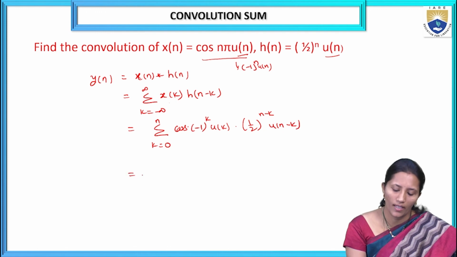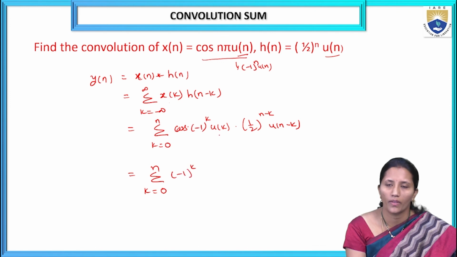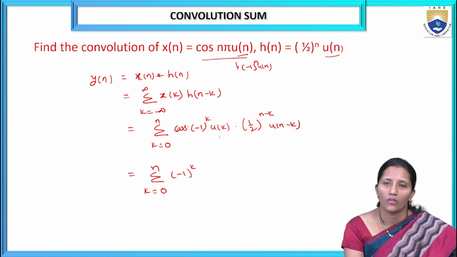So this we can write as sigma k is equal 0 to n, (minus 1)^k, u of k is 1 for 0 to n, so (minus 1)^k into (1 by 2)^(n minus k).